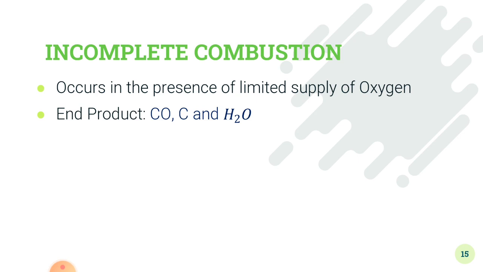In complete combustion, the end products were carbon dioxide and water. In incomplete combustion, the end products are carbon monoxide, carbon and water. So this is an example of incomplete combustion: when methane reacts with a limited supply of oxygen, it results in the formation of 2 moles of carbon monoxide, carbon and the water molecule.